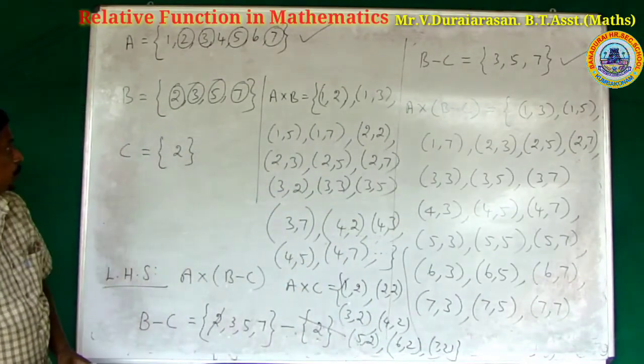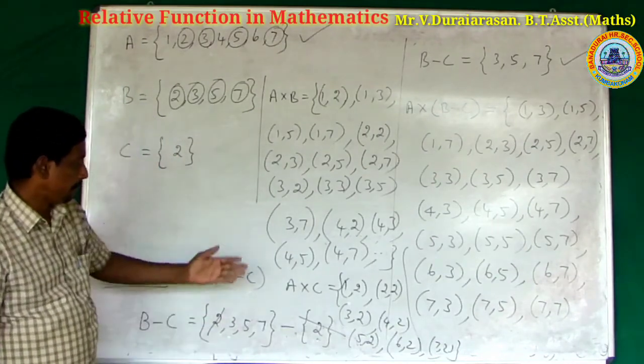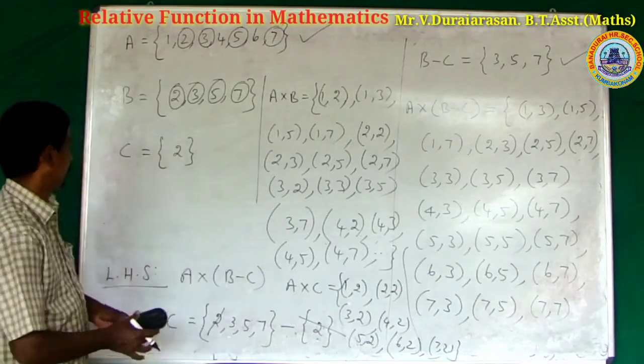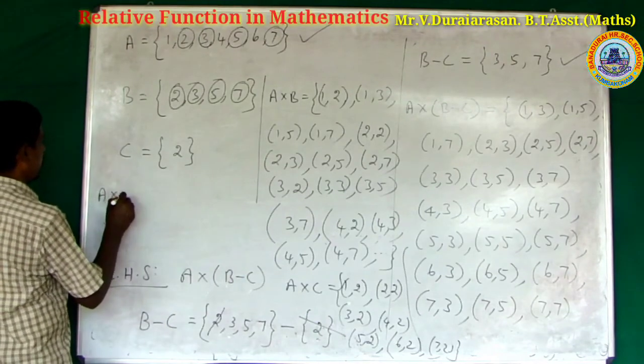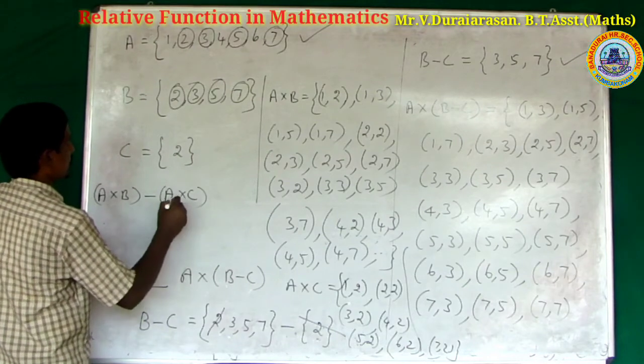Finally, to find A cross B difference A cross C.